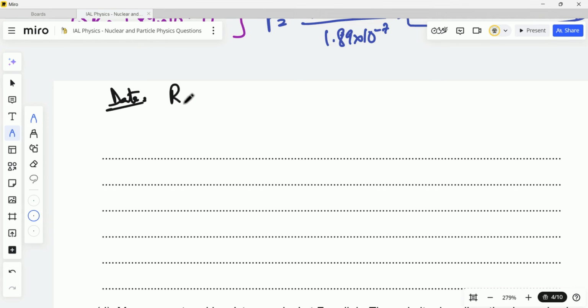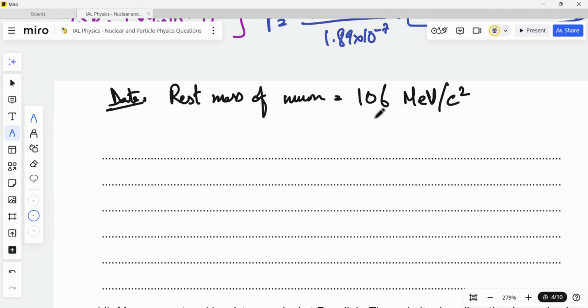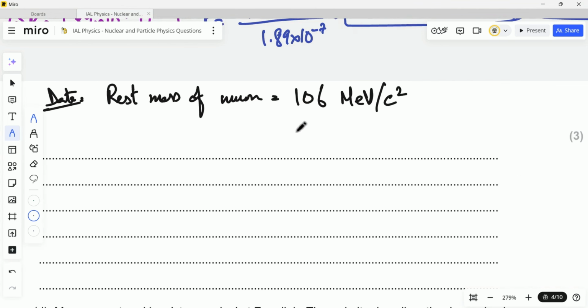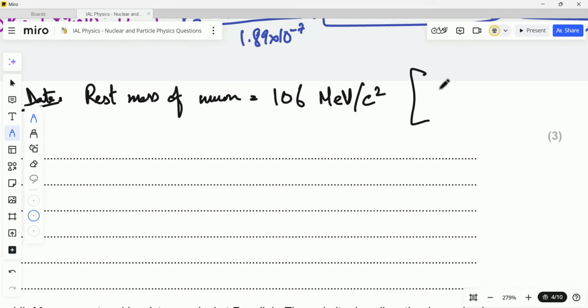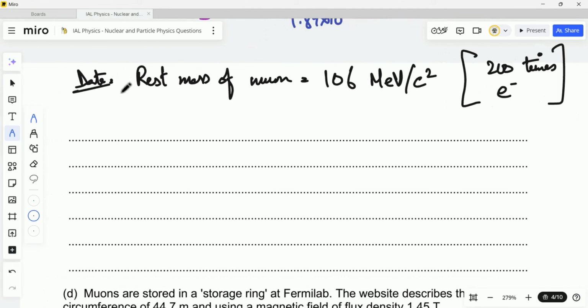They told us the rest mass of muon is 106 mega electron volts per c square, and it is 200 times over that of electron.